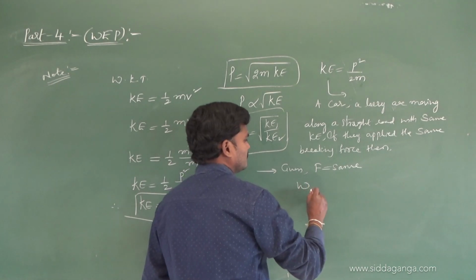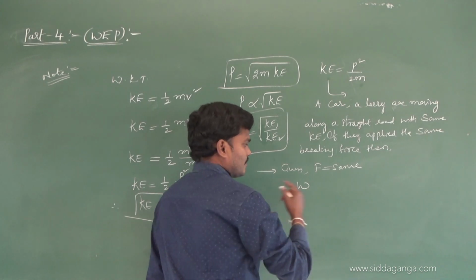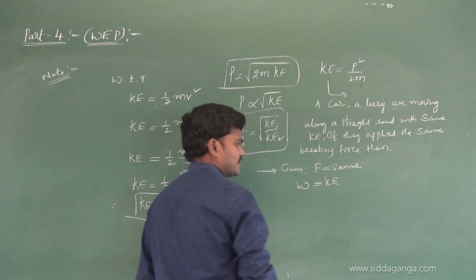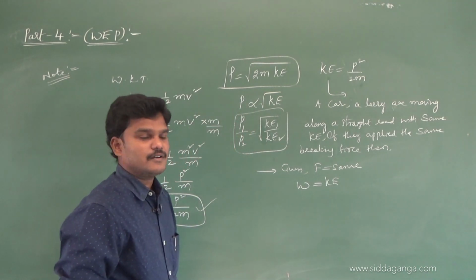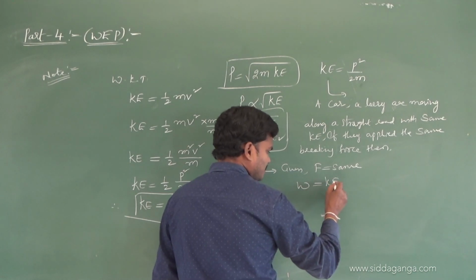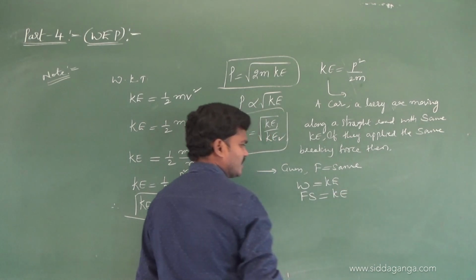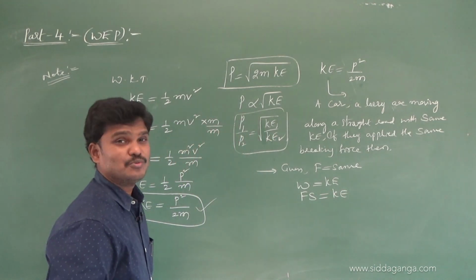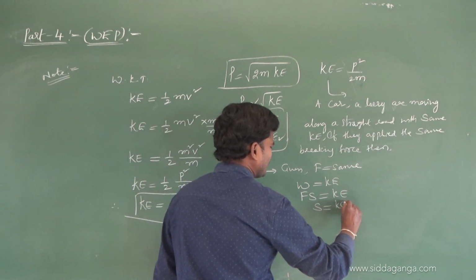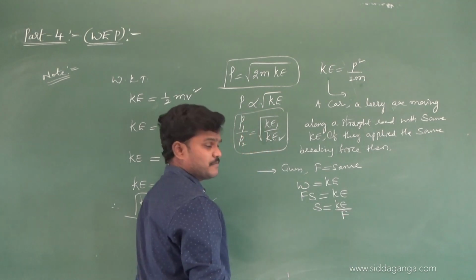So the work done is nothing but the kinetic energy, which can be written as F s. Kinetic energy is the same, force is also the same. What is s? s is equal to kinetic energy by force.